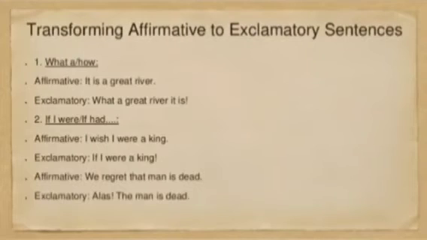Now it is exclamatory. Transforming affirmative to exclamatory sentences. Affirmative: it is a great river. What a great river it is! Exclamatory sign. If I were, if had, just like I wish I were a king. Assertive and exclamatory. If you find the term wish, that is assertive, exclamatory: if I were a king. Affirmative: we regret the man is dead. It should be alas, the man is dead.